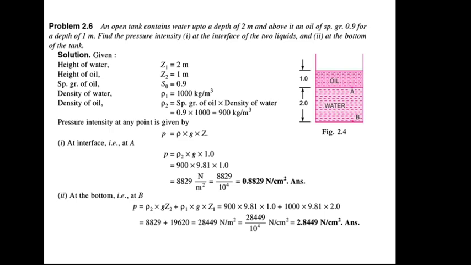Now number 2, when we are calculating the pressure at the bottom, above the bottom there are two fluids, oil and water. Oil is for 1 meter, water is for 2 meter. So the pressure at the bottom will be P is equal to rho 2 into G into Z2 plus rho 1 into G into Z1. We will add the pressure imposed by oil plus the pressure imposed by water on the bottom of the tank. So the final answer for the pressure at the bottom of the tank is 2.8449 Newton per centimeter square.